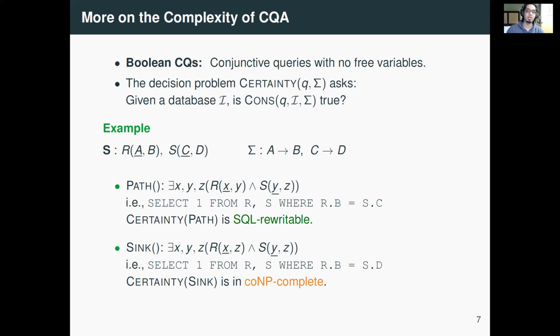Now, let's say another example. It's a very similar query, but the difference is in the join condition. So let's say it's a query select 1 from, again, these two tables R and S, but instead of equating attributes B and C, this time you equate B and D. So you say where R.B equals S.D. Interestingly, computing certain answers or consistent answers to this query is co-NP complete.